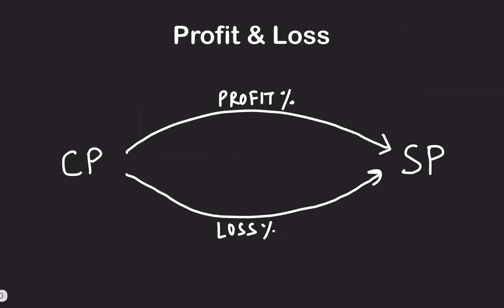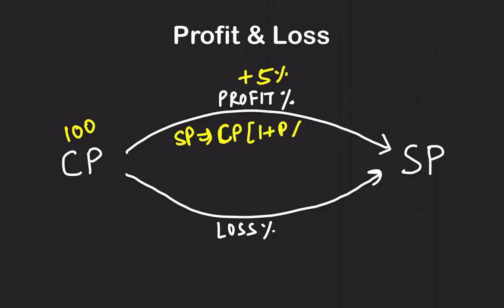Moving on to the next part. Now the cost price is given to you, and you have to calculate the selling price. How will you do it? Suppose cost price is 100 rupees, and they say I am selling it for 5% profit. How do you calculate selling price? Selling price is calculated in the same way we did percentage change. Remember, you put the cost price here. I'm just making a formula: cost price times 1 plus profit percentage. So cost price 100, 1 plus 5%. You can calculate the selling price.